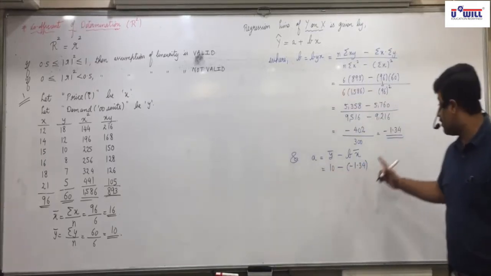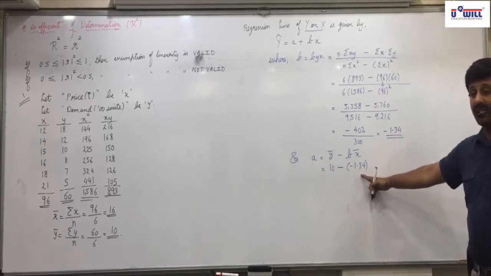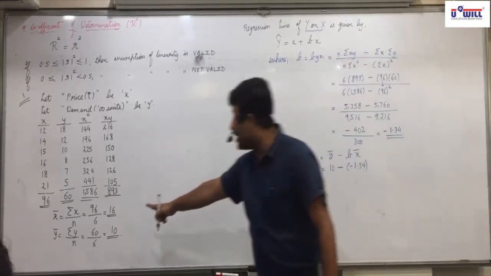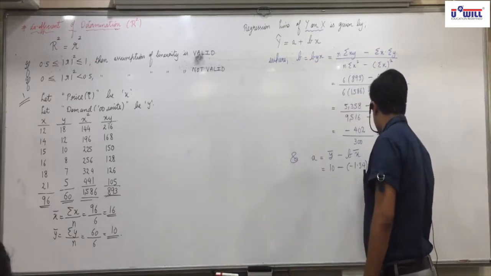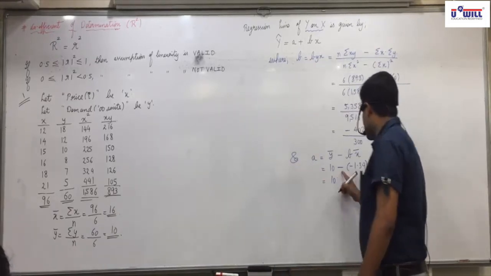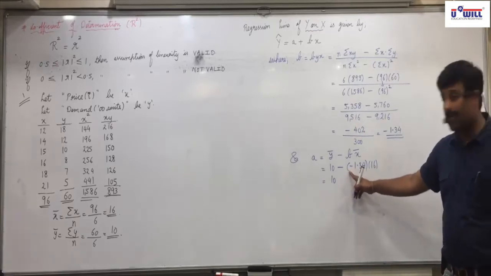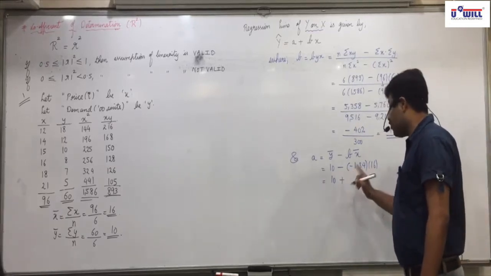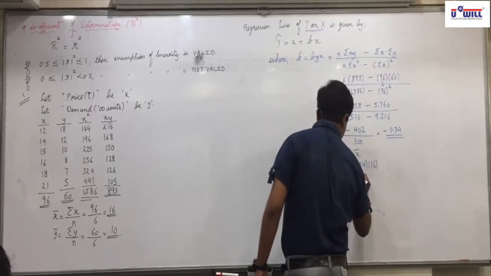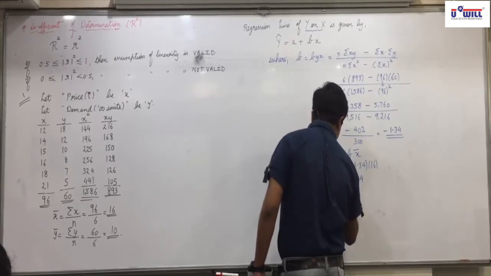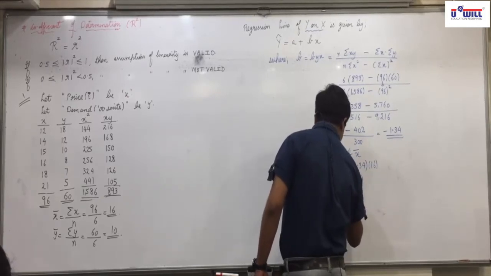Y bar is 10, b is minus 1.34, and x bar we got 16 in the beginning, so into 16. Now minus into minus will become plus. And 1.34 into 16 is 21.44, plus 10 is 31.44.